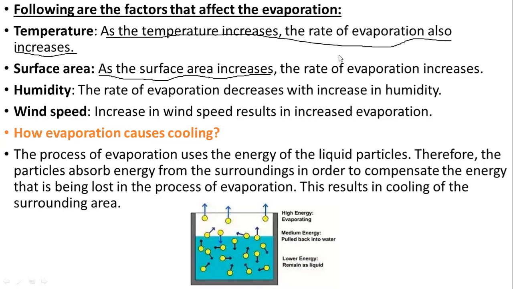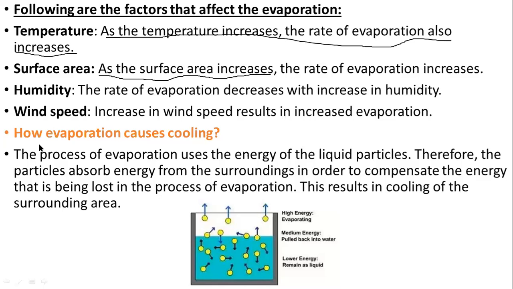Have you understood this much? Anyone can speak and tell me. Yes. Okay, fine. So the four factors which affect the rate of evaporation are temperature, surface area, humidity, and the speed of wind.